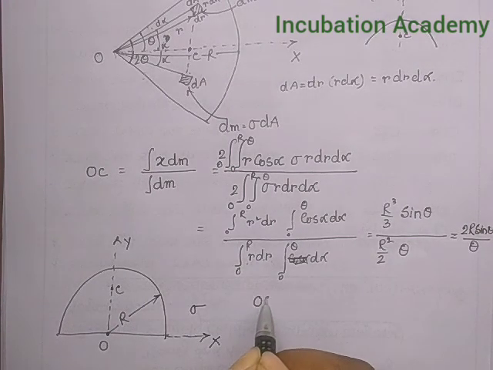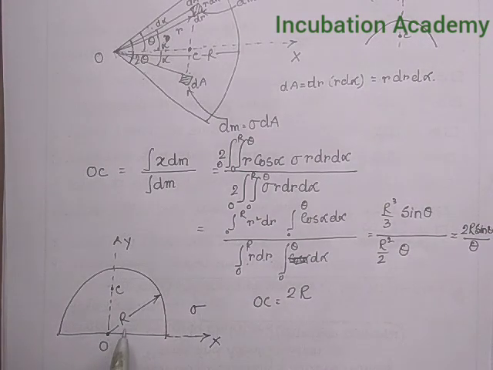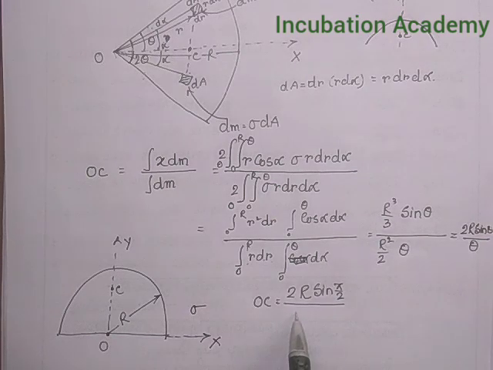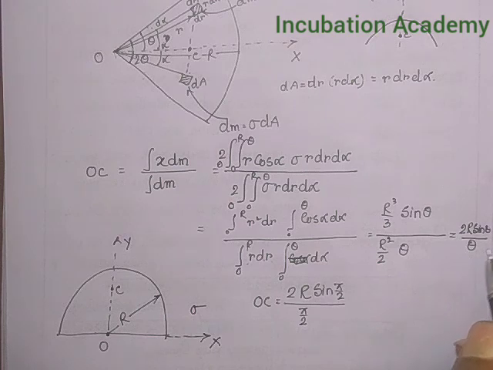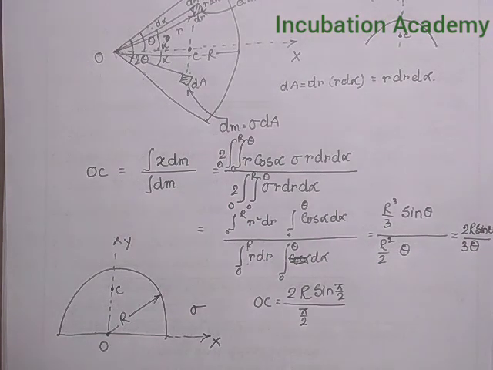That OC will be 2 into capital R sine pi by 2 divided by 3 pi by 2.